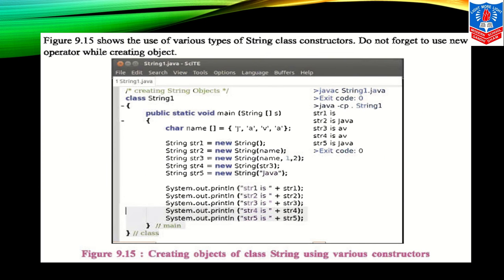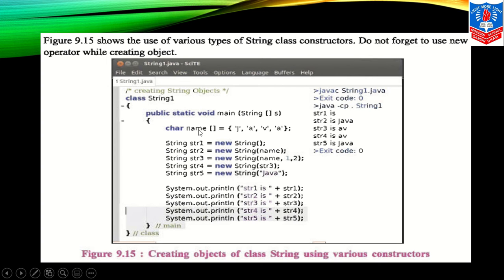Here is an example given, children. You can see on this screen. It shows the use of various types of string class constructors. Do not forget to use the new operator while creating an object. Here our class name, the program name, is String1. This program we are writing in the editor. public static void main(String[] args).